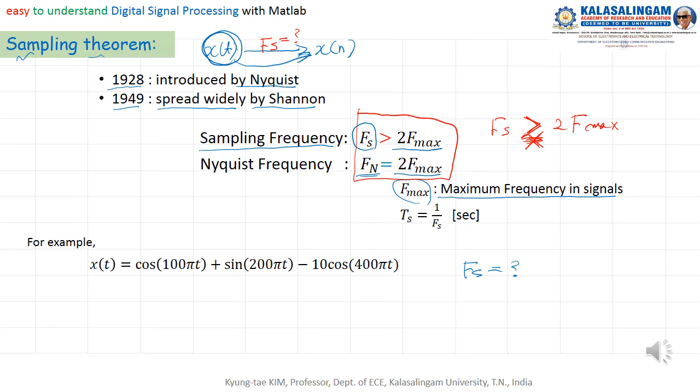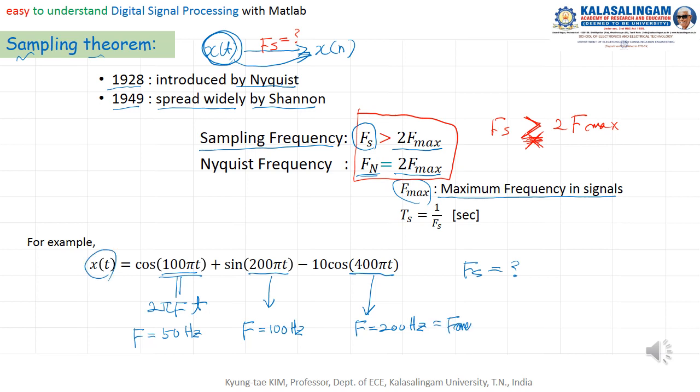Okay. Then from this cosine 100 pi t, this means 2 pi f t. Therefore, this is f equal 50 hertz. And from this we can know f equal 100 hertz, and from this what we can know is f equal 200 hertz. Therefore, the maximum frequency of this signal is f max.